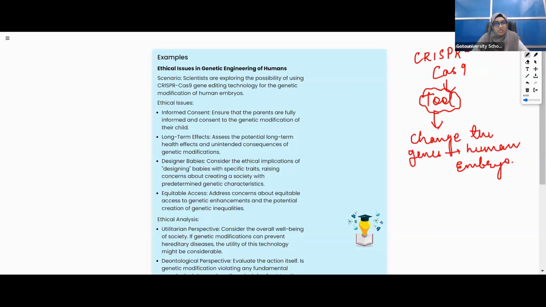Is it clear? So now scientists are thinking at a very vast, very high level. They are thinking of changing the embryo itself. This raises worries about whether parents should know and whether they will agree to it. If it might have bad effects later, who will be responsible? The scientists cannot take responsibility; they can just say sorry and move forward. So this is regarding ethical issues. In ethical issues, we must be concerned. We must be compensated.